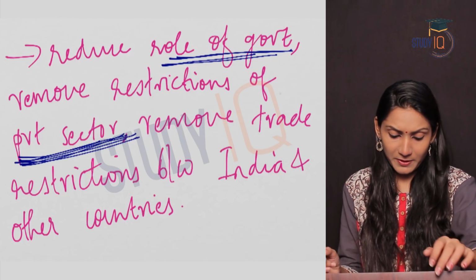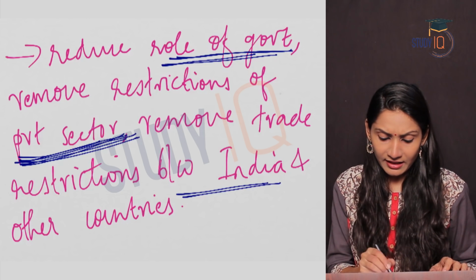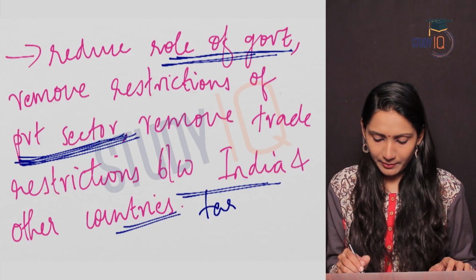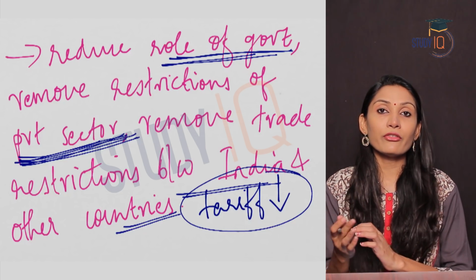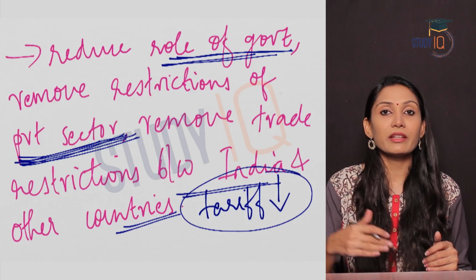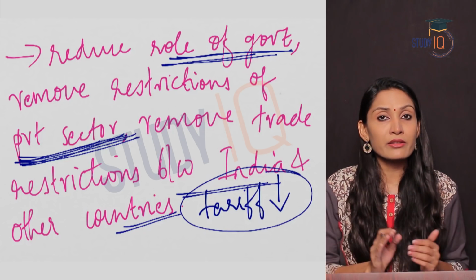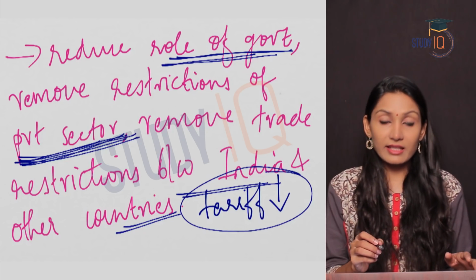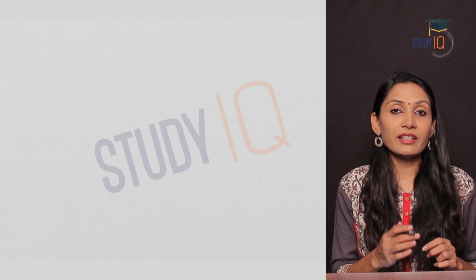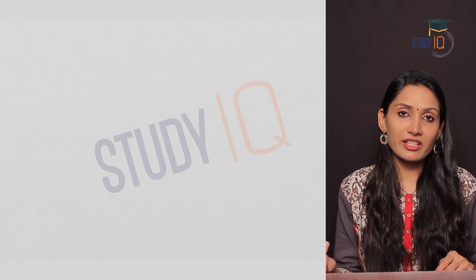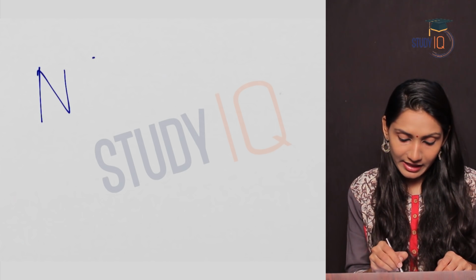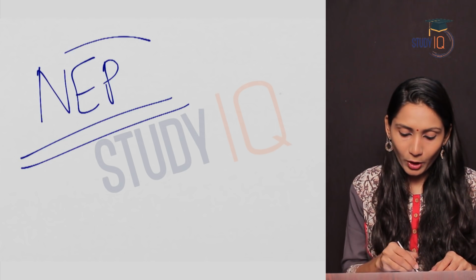Remove trade restrictions between India and other countries. It means that tariffs on trade should come down. So trade tariffs should come down, and this should ensure free flow of goods and services from India to other countries and from other countries to India as well. So this was the condition given by the World Bank and the IMF. And in order to comply with these conditions, India announced the NEP, or the New Economic Policy.